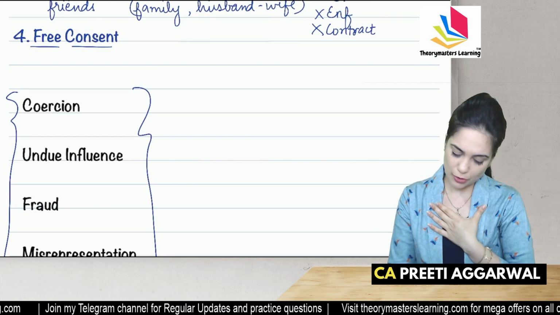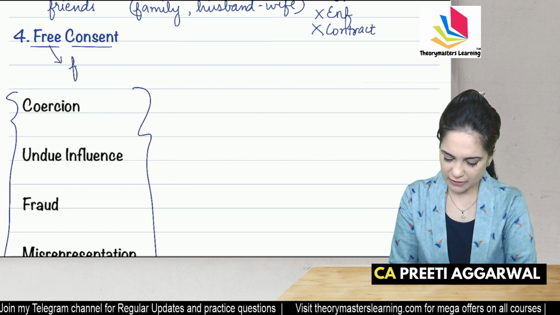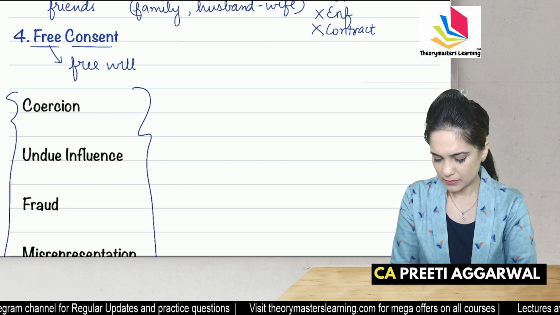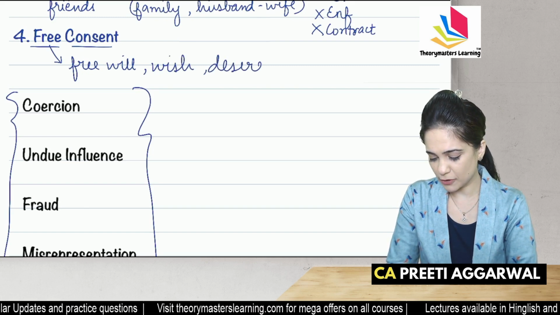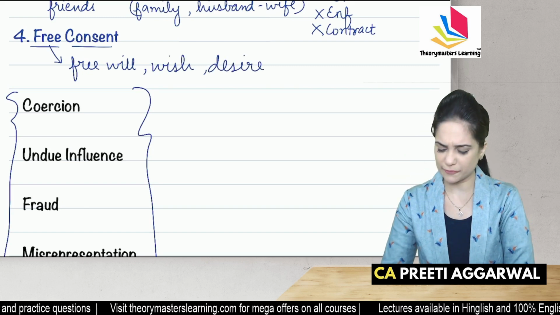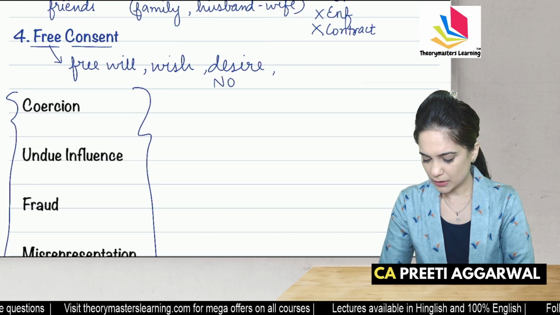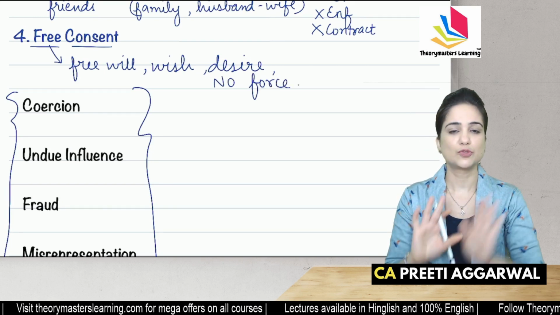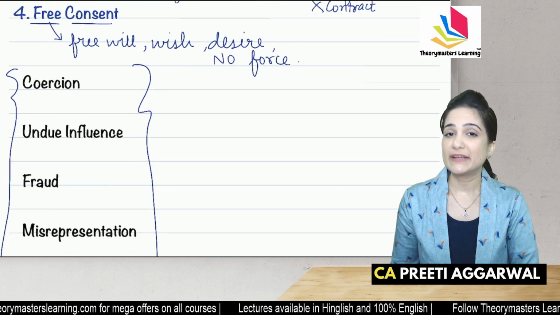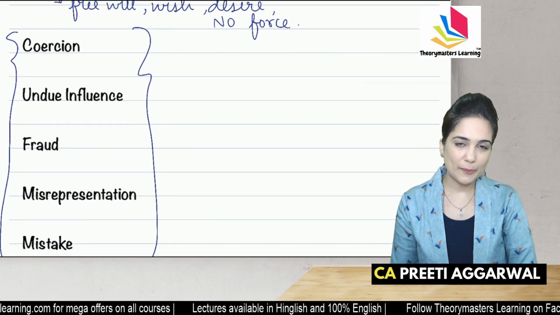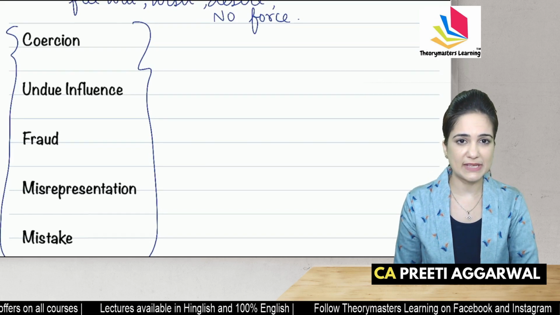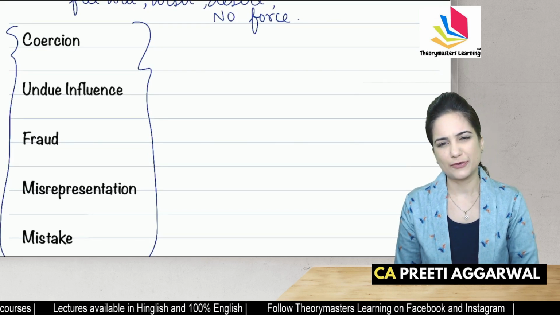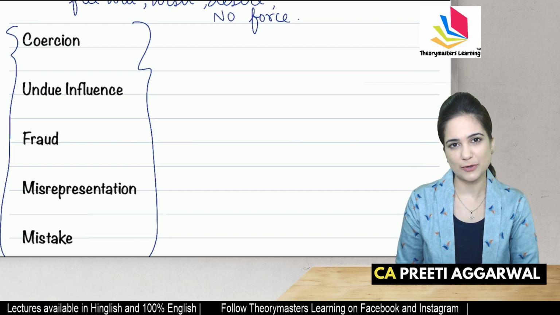I am entering into contract out of free will, free wish, desire. No force has been used. But in case of consent obtained by coercion, undue influence, fraud, misrepresentation, mistake, it's not a valid contract. People have forced you to enter into contract.